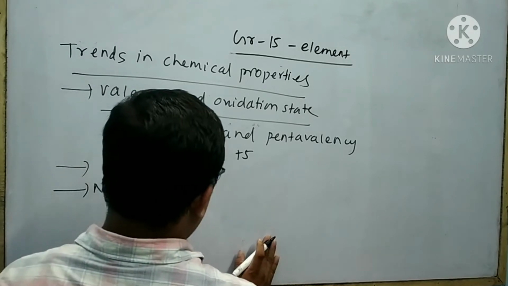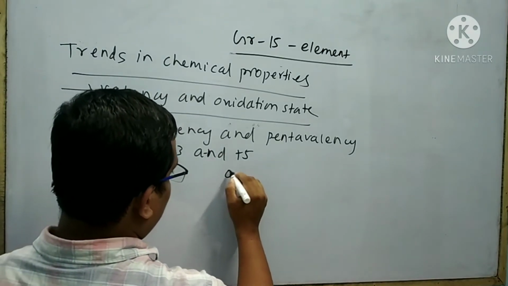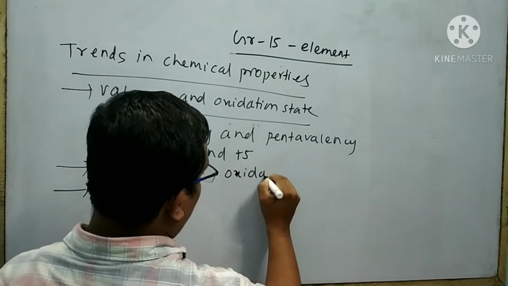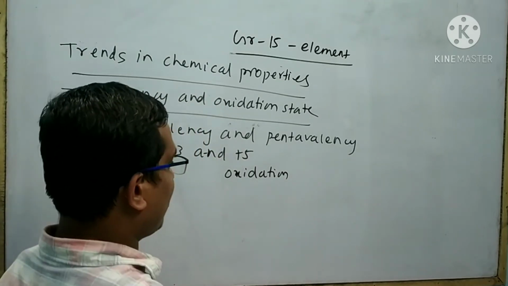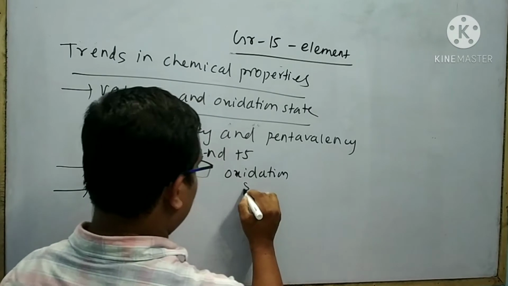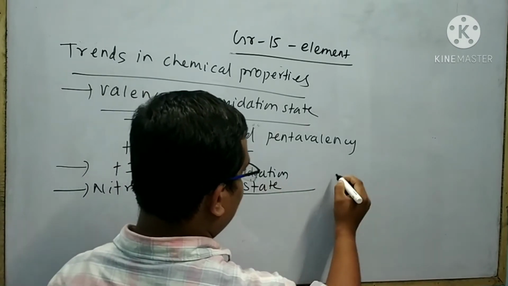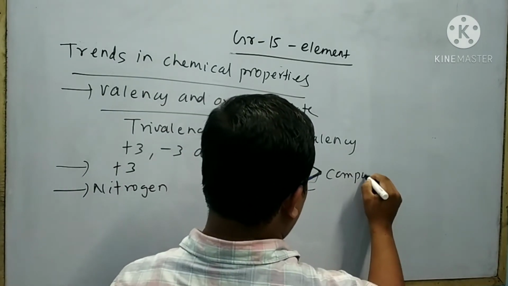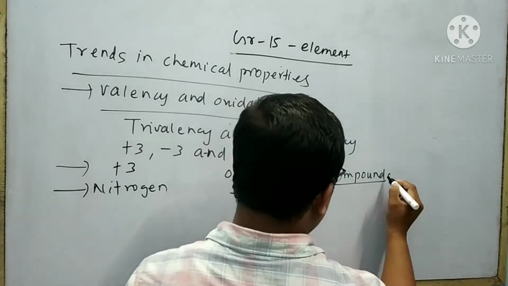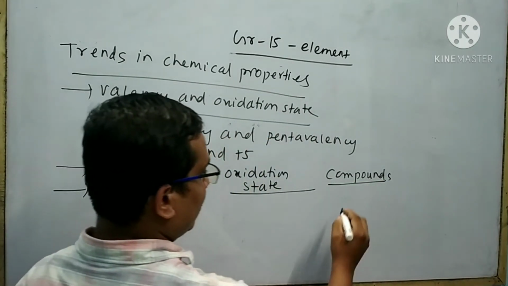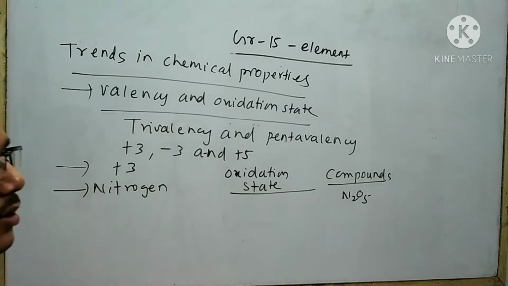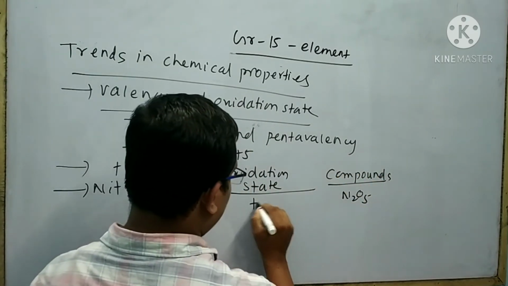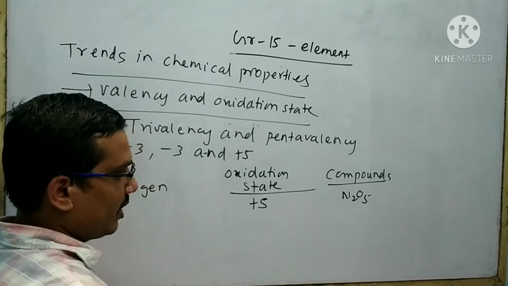Suppose I want to make a list of oxidation states of nitrogen in different compounds. This is the oxidation state, this is the compound. In N2O5, the oxidation state of nitrogen is +5.